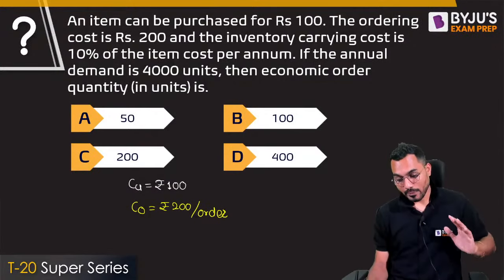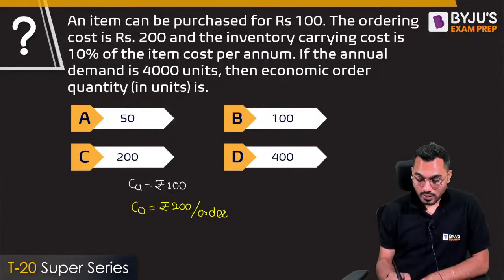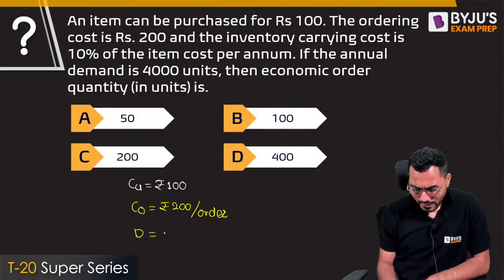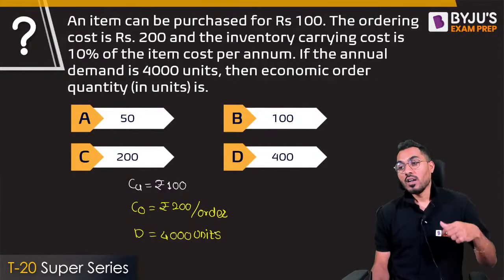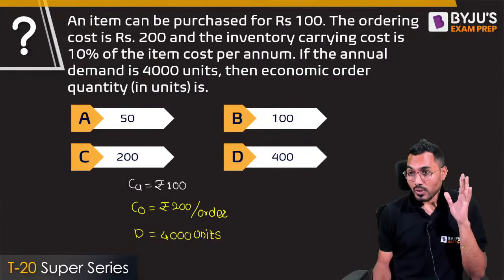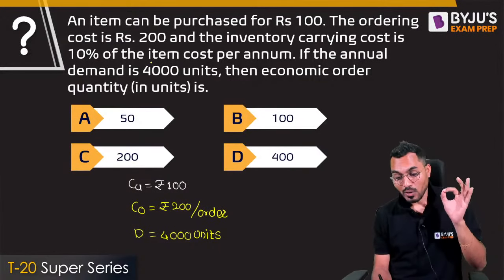If the annual demand is 4,000, so annual demand given is exactly equal to 4,000. Not rupees 4,000, it is nothing but items. 4,000 items we need to sell in the market. Now the economic order quantity we are interested to calculate, and the carrying cost given is 10% of item cost per annum.